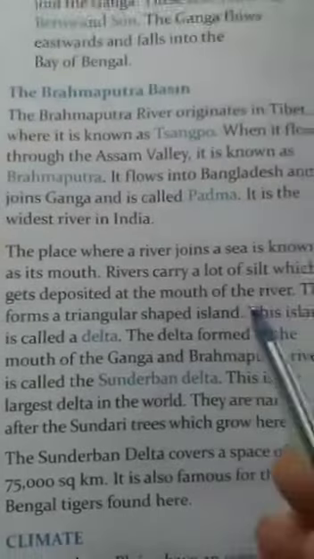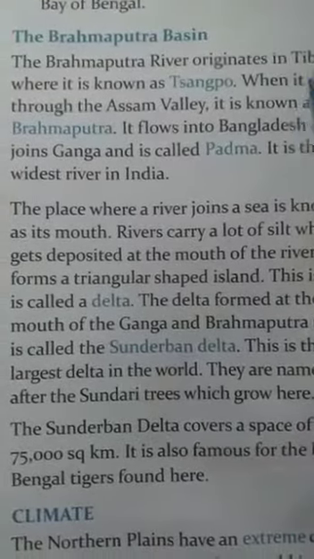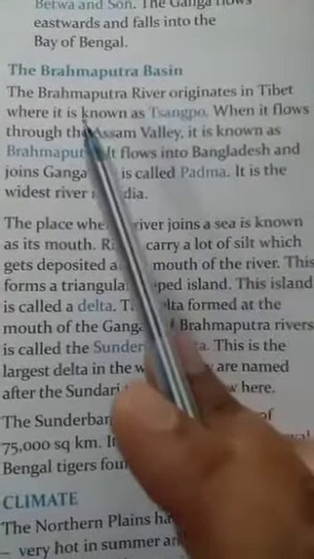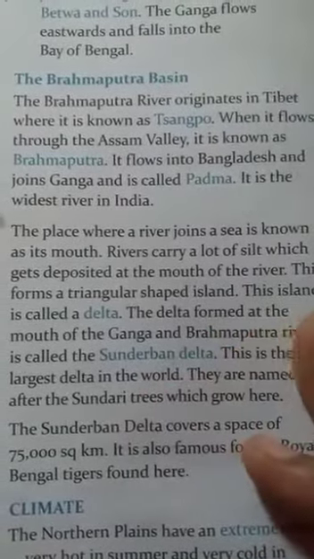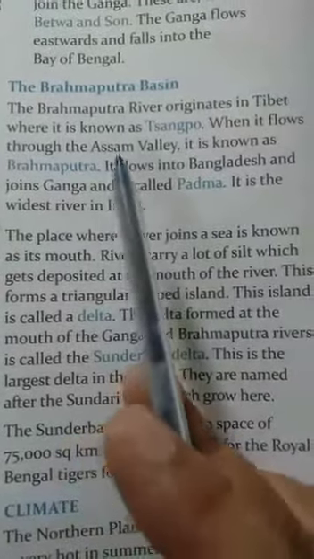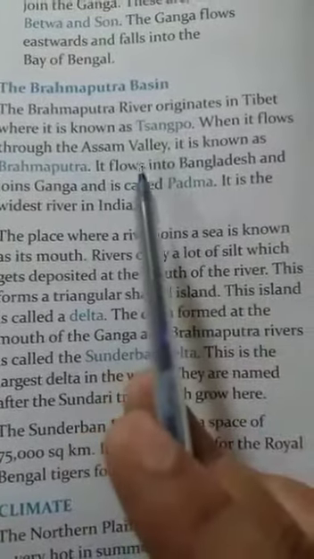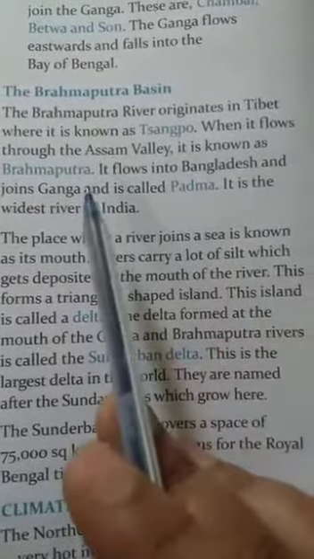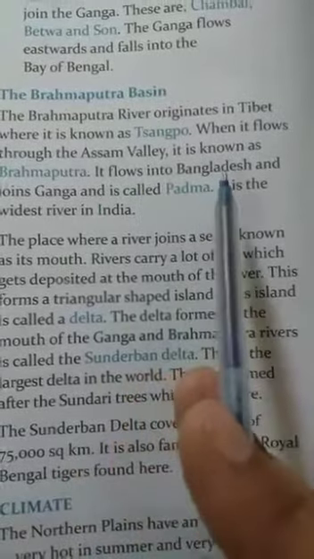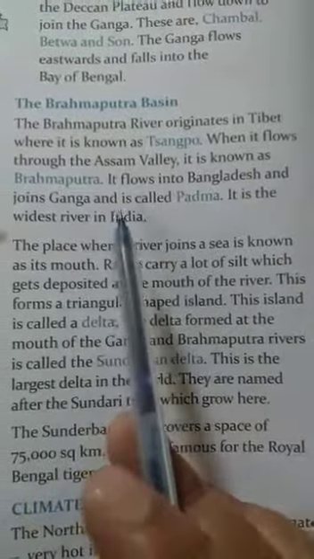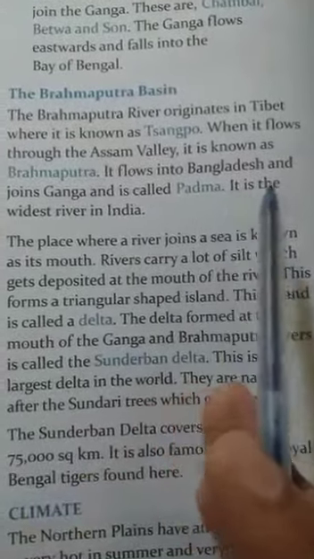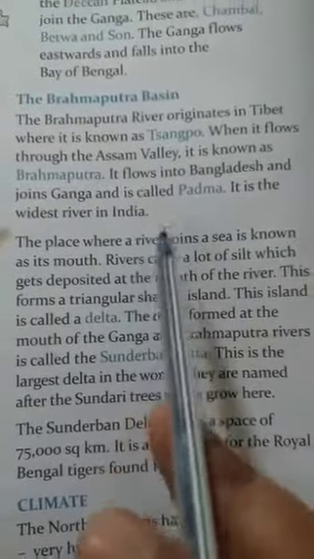Now today we will study the Brahmaputra basin. The Brahmaputra river originates in Tibet, where it is known as Sangpo. When it flows through the Assam Valley, it is known as Brahmaputra. It flows into Bangladesh and joins Ganga and is called Padma. It is the widest river in the world.